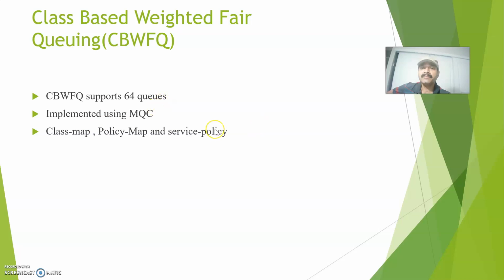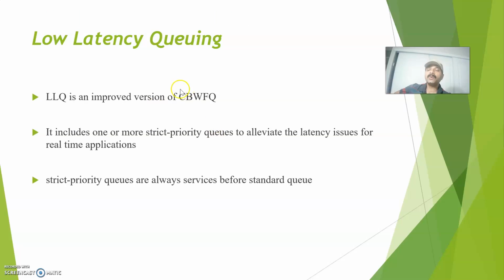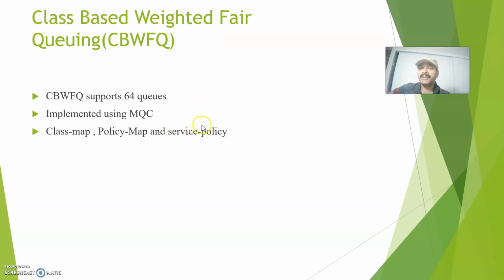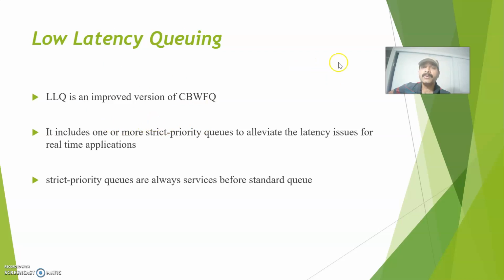That is solved by low latency queuing. I already told you low latency queuing is an improved version of class-based weighted fair queuing. In LLQ, I can include strict priority queues. I already told you there are two types of queue, standard and strict priority. The standard is always treated normally, and voice and video I can place in a strict priority queue. There is a specific command called priority percent. Once I assign that command in the policy map, that specific traffic is automatically placed in the strict priority queue. It is mainly used to stop latency issues for real-time applications like voice and video. That is the benefit of low latency queuing.